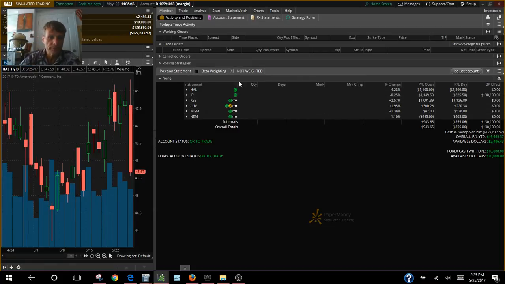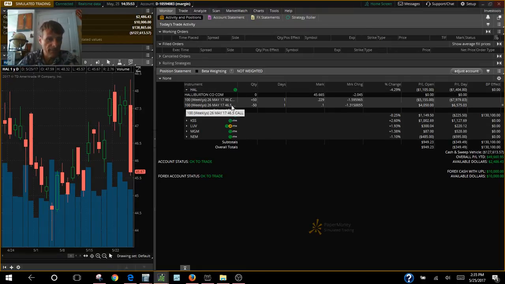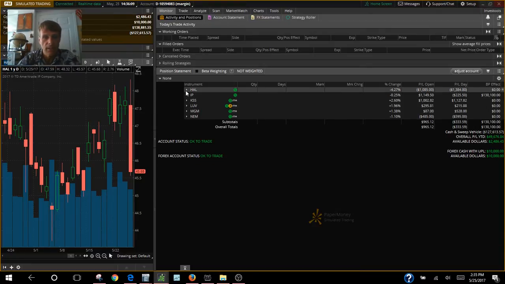But Halliburton, as you can see, is going to have to go above 46 and a half. 46 and a half is right there. It's a good idea. It might be able to. Maybe they got some bad news overnight. I don't know. So maybe she might open up and close higher than 46 and a half tomorrow. I hope so. All right, so that's Halliburton. Nothing we can do about it today. Well, let's jump up and take a look at International Paper.